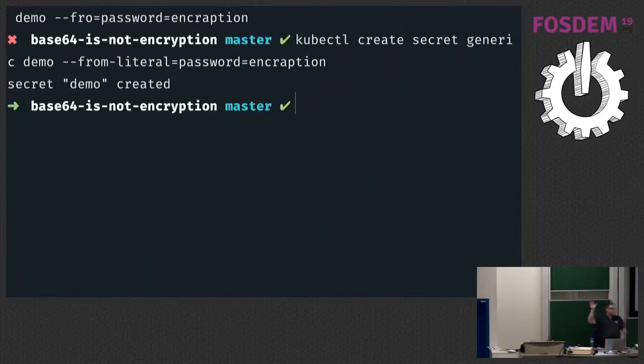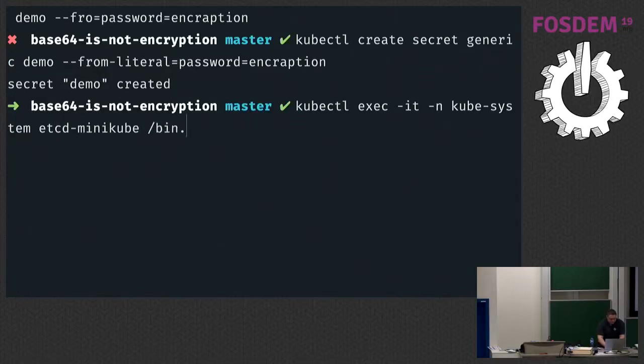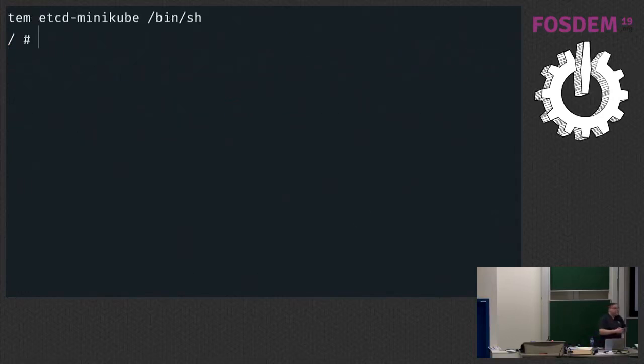How many people feel secure? Cool. I'm going to make you feel even more insecure. So I'm going to cheat and exec right into the etcd cluster, but there's a number of different ways you could do this. So I'm now on the etcd node. This could be publicly exposed. This could be a backup that you have restored because someone accidentally uploaded it to an S3 bucket. Fun fact, that's what happened with Tesla. Just restore it, point it to it, and you're good to go.